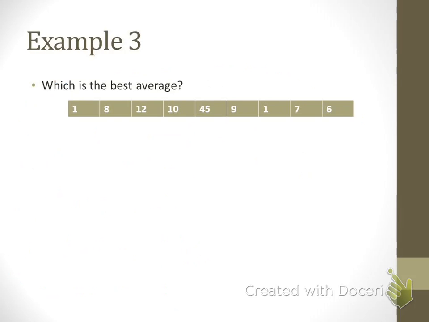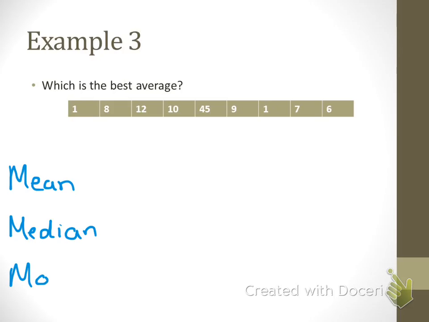So we have 3 ways that we can take an average. We have the mean, the median, and the mode. Those are our 3 averages that we can take. Okay? Now the mean, it doesn't matter, least to greatest. So I can go ahead and find the mean by just simply adding them all together and dividing.